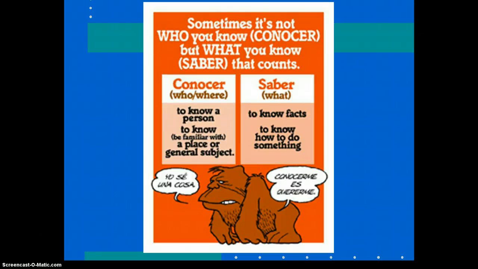Saber y conocer. Saber y conocer both mean to know when translated to English, but the way we use them is different in Spanish. We use conocer to talk about knowing a person or to be familiar with something, and we talk about saber when we know facts or we know how to do something. So, if you remember, sometimes it's not who you know, conocer, but what you know, saber, that counts.